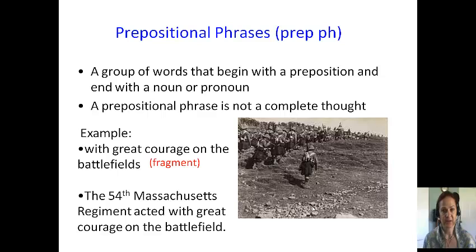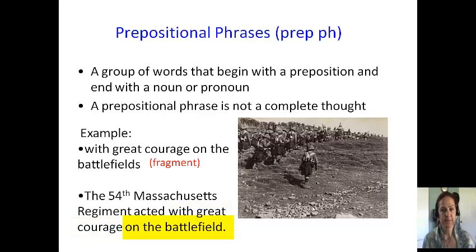And on the battlefield. So let's look at our prepositional phrases since that's what we're studying this week. With great courage, my preposition is with, and my object of my preposition is courage. Great is an adjective that describes courage.